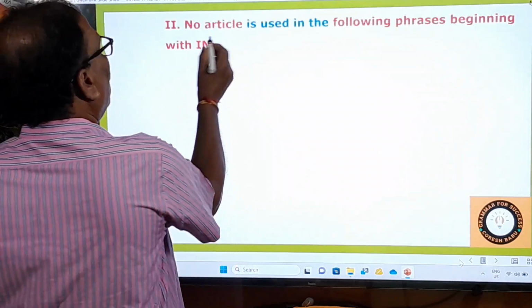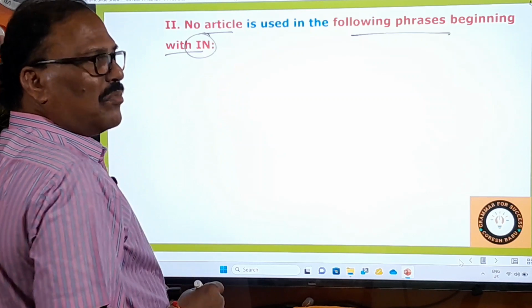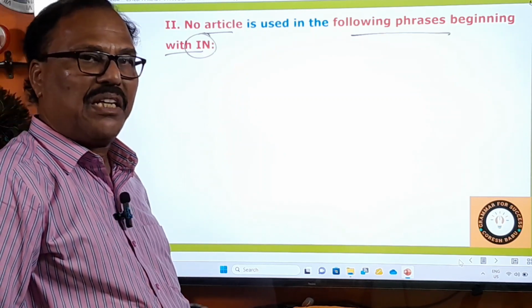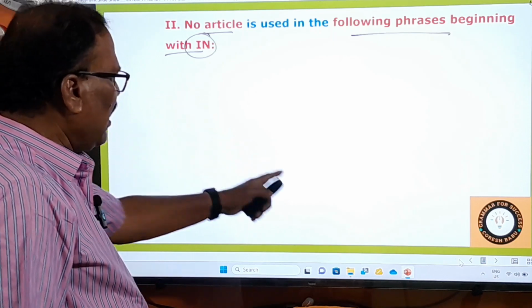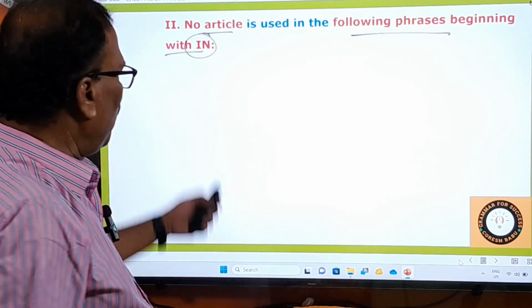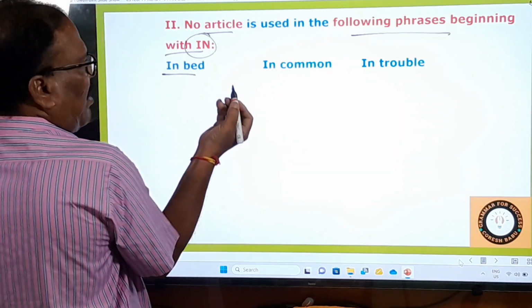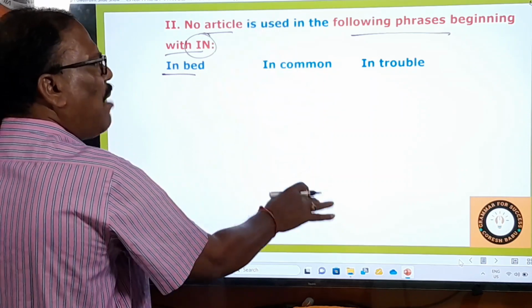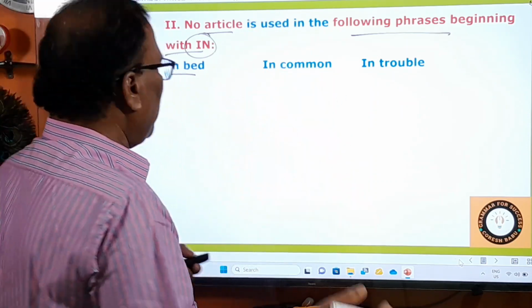second rule, no article is used in the following phrases beginning with in. So far we have learnt about the phrases beginning with at. Now we are going to learn about the phrases beginning with in. Very quickly, I'll give you the list of these phrases, and afterwards I'll give you the examples. Now let us see the example list, phrases. In bed. Okay, you can easily understand. These are all very common phrases, very simple phrases, and we use them in our everyday life. That's why don't worry about that.